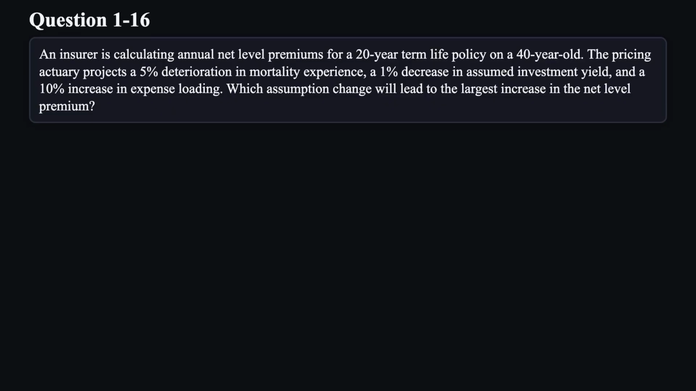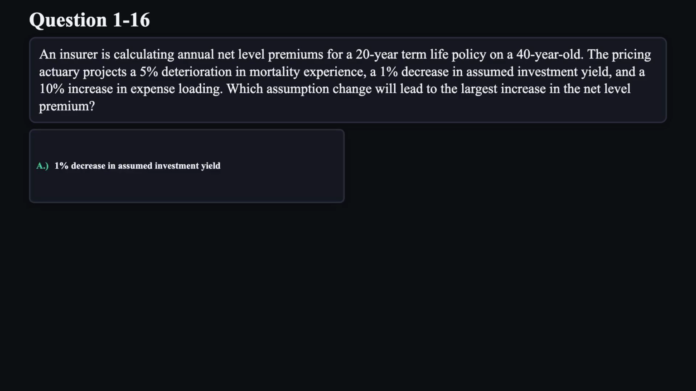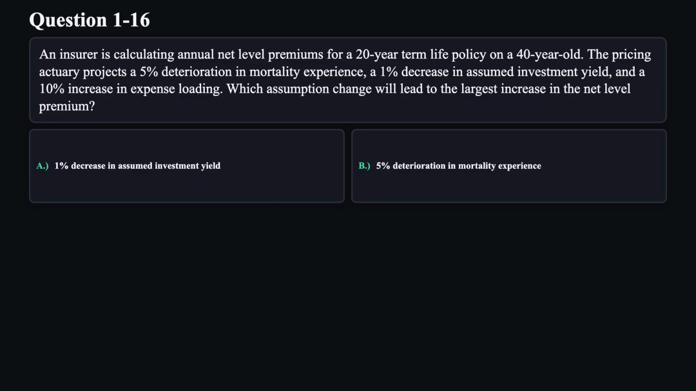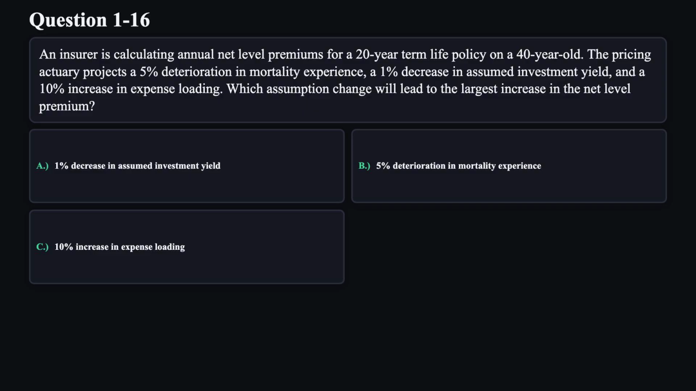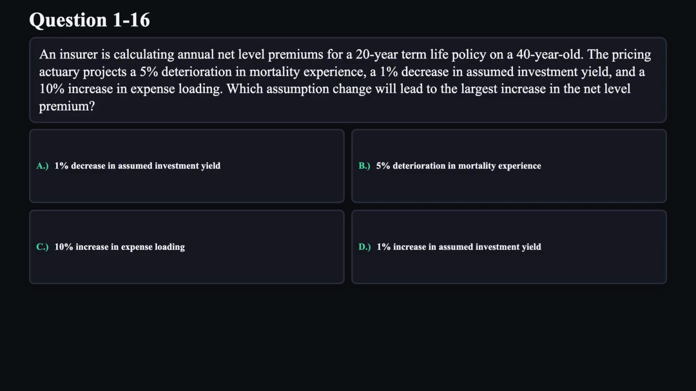Question 16. An insurer is calculating annual net level premiums for a 20-year term life policy on a 40-year-old. The pricing actuary projects a 5% deterioration in mortality experience, a 1% decrease in assumed investment yield, and a 10% increase in expense loading. Which assumption change will lead to the largest increase in the net level premium? A. 1% decrease in assumed investment yield. B. 5% deterioration in mortality experience. C. 10% increase in expense loading. D. 1% increase in assumed investment yield.